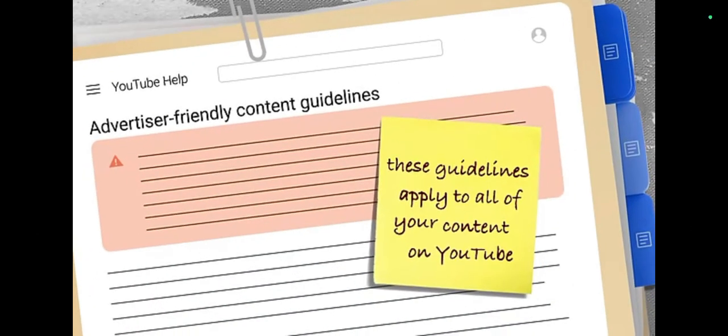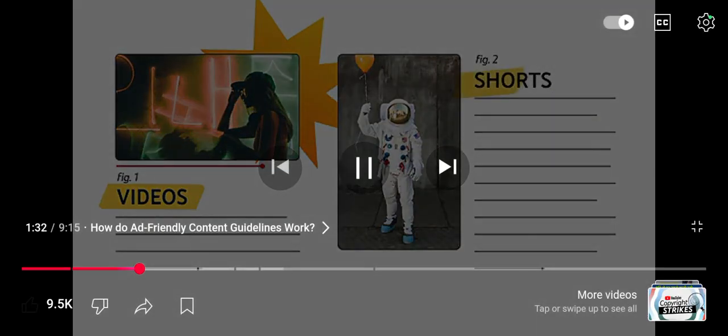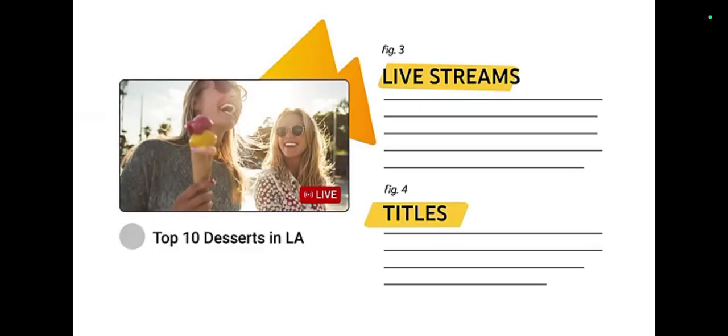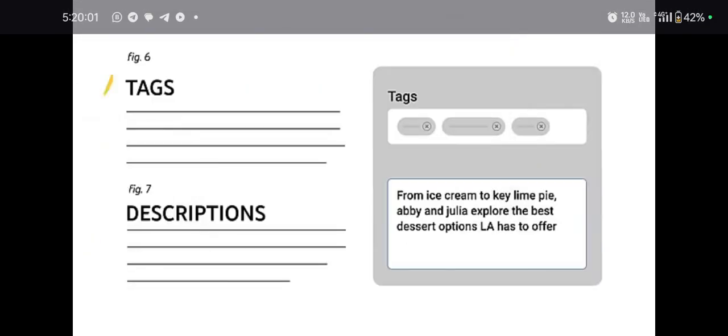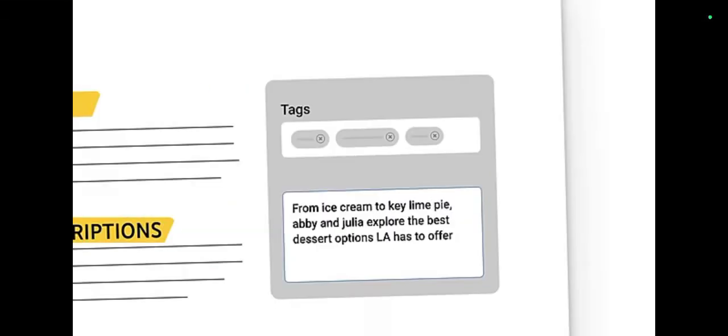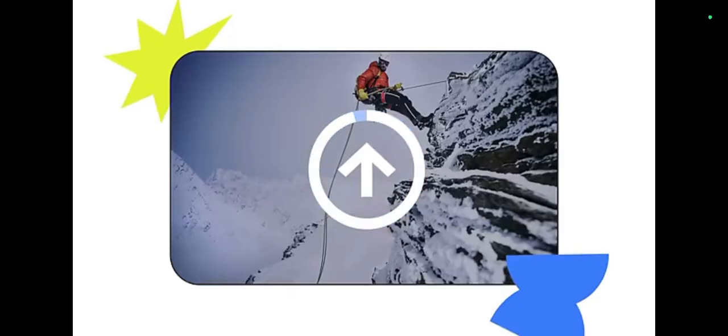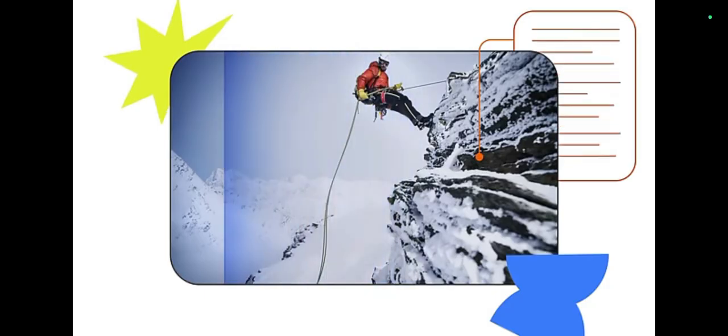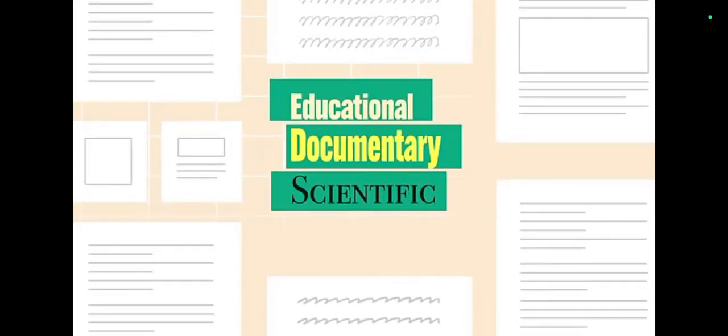And remember that these guidelines apply to all of your content on YouTube, including your videos, shorts, live streams, titles, thumbnails, tags, and descriptions. Compliance with our ad-friendly content guidelines is evaluated during the upload process with a combination of automated systems and human review. It's important to note that context is very important. If there's an educational, documentary, scientific, or artistic value, that may change the video's suitability for advertisers.